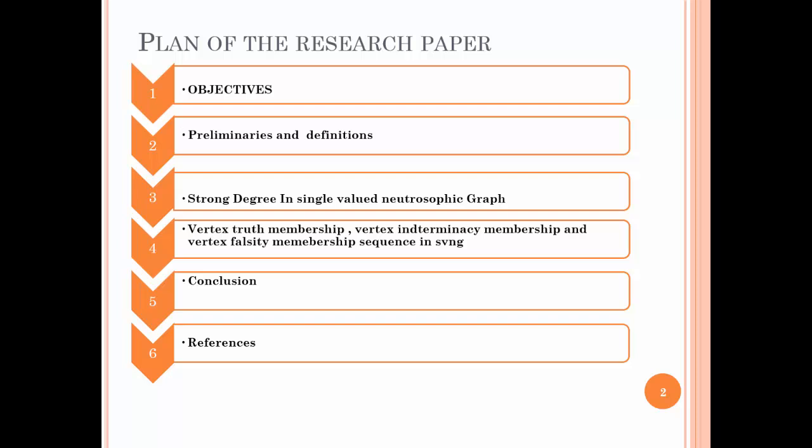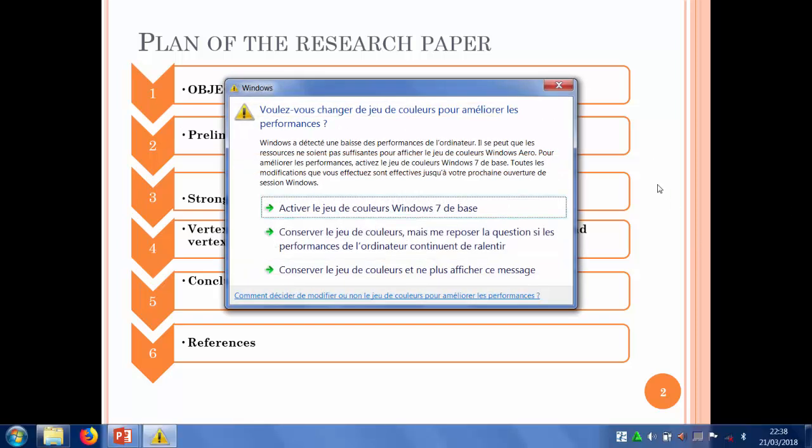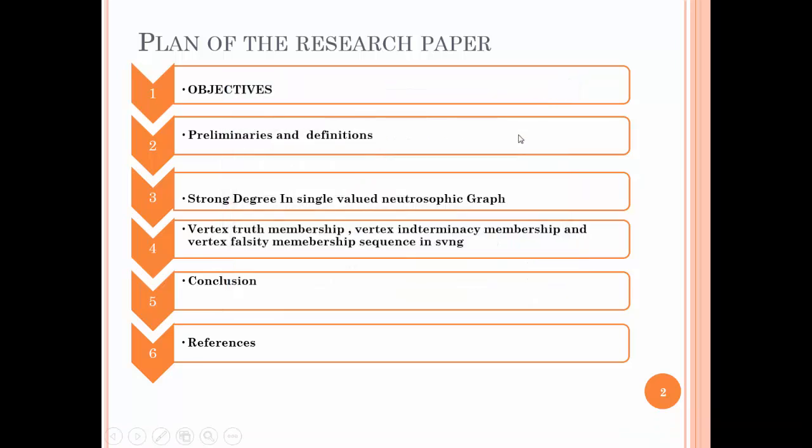In the first section, I will present my objective. In the second, I will present some preliminary and definitions. In the third section, I will present some definitions of strong degree in single valued neutrosophic graph. In the fourth section, I will present a new definition called vertex truth membership, vertex indeterminacy membership, and vertex falsity membership sequence in single valued neutrosophic graph. In the fifth section, I will present a conclusion, and finally the references in section 6.